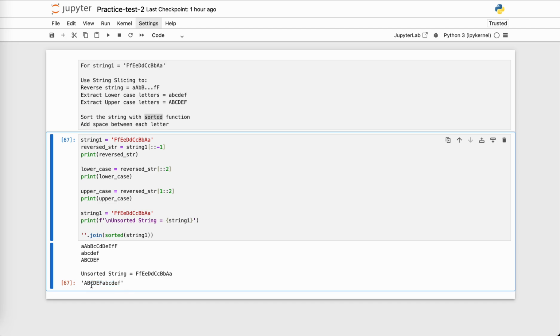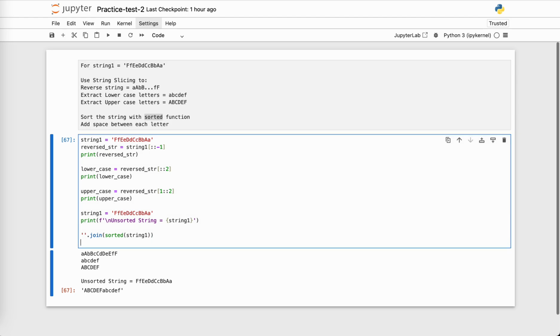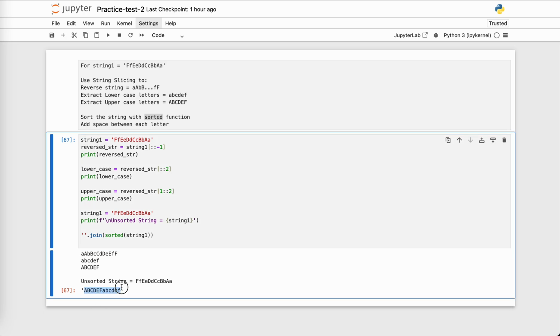So that is capital A, B, C, D, E, F, then small a, b, c, d, e, f. Now, why is it giving me sorted like this, capital A to F and then small a to f, instead of capital A, small a, capital B, small b, etc.? The reason for this is the numeric values of these letters.